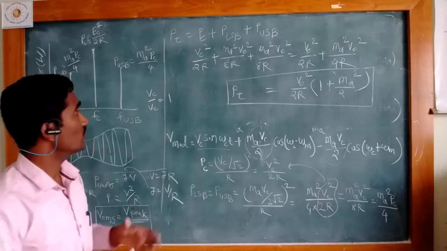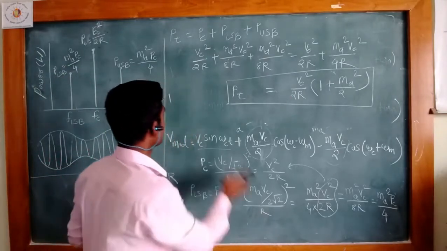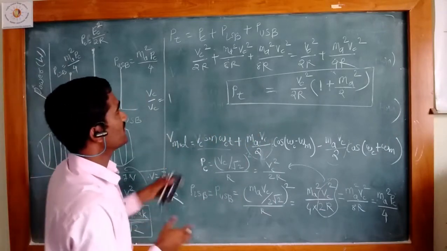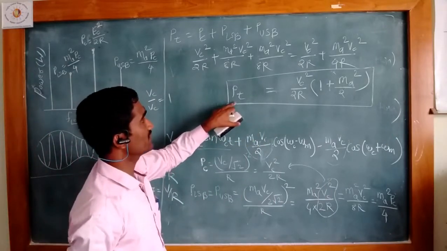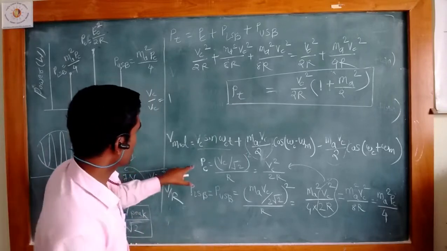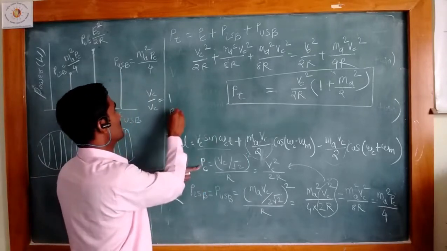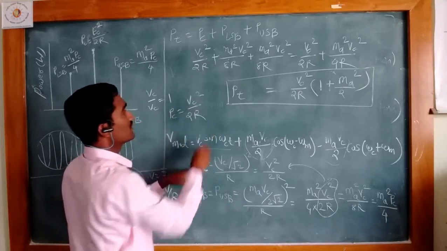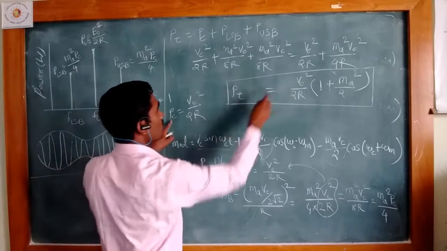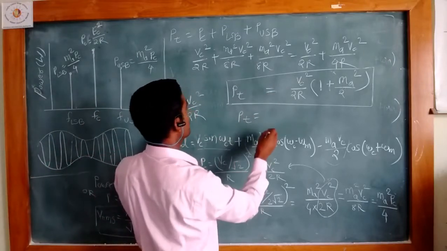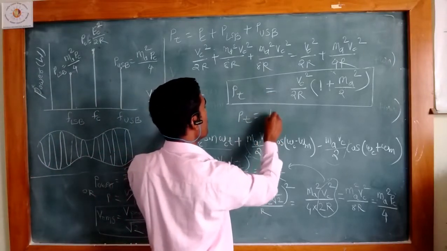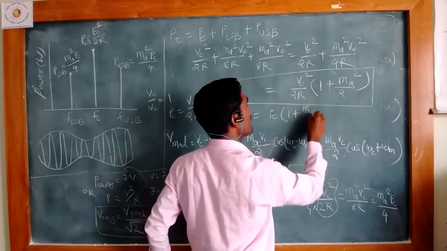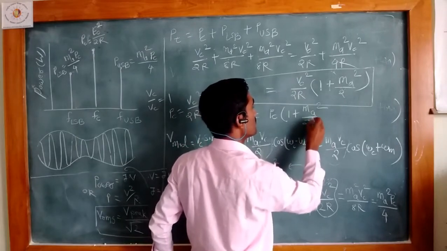Now we also derive the relation between the total power and the carrier power. We know that Pc is nothing but Vc square divided by 2R, so we can put this value here. Pt is equal to Pc times 1 plus ma square divided by 2.